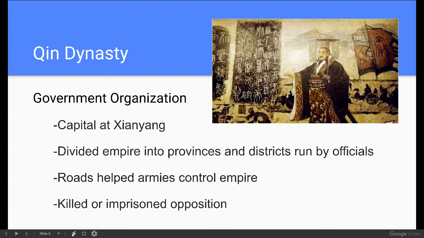He also builds roads to help the armies control the empire. You've got to be able to get communication and people around the empire if you're going to function properly. And then he also, in the spirit of legalism, kills or imprisons anyone who's opposed to him to try to keep any opposition or rebellion down so the empire can survive.